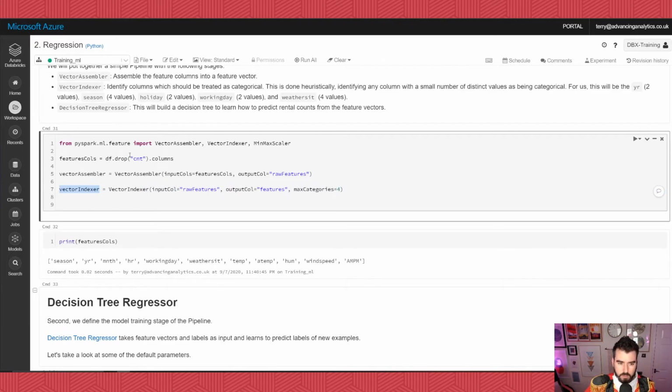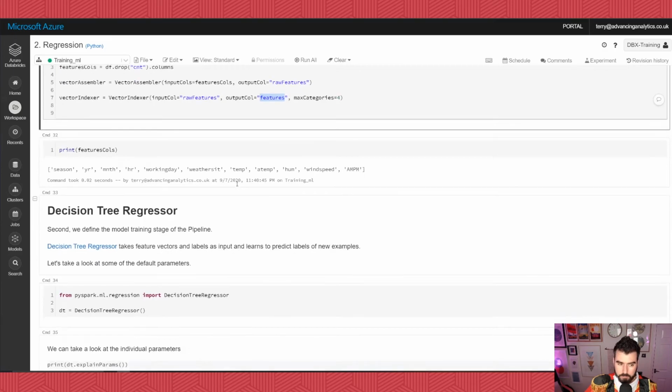Okay, so we've got these things. They are expecting an input column and an output column, okay? So it's going to take some inputs and produce an output. Every time a data frame passes through this, it will expect to find these columns and produce that column, and then find these columns and produce that column, okay? That's just how it works.